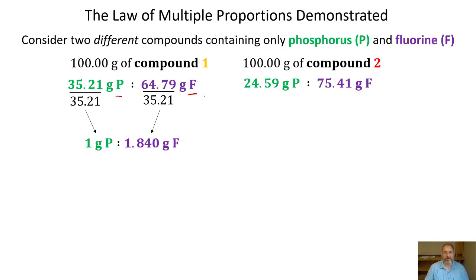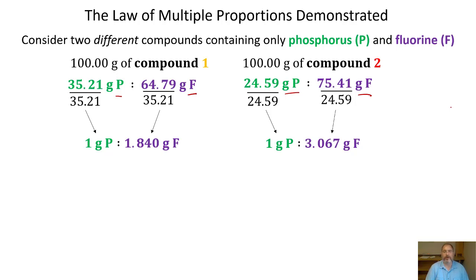Now I want to do the same exact thing to compound 2, and I want to re-express the phosphorus to fluorine ratio per 1 gram of phosphorus. But this time I'm going to divide both numbers by 24.59, and that's going to lead to 1 gram of phosphorus for every 3.067 grams of fluorine. So now we have the composition of both compounds, and both compounds have the same mass of phosphorus.